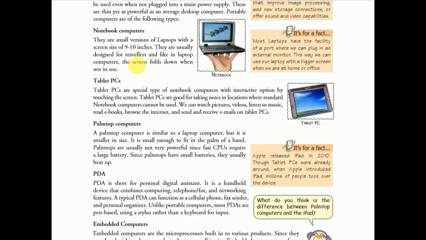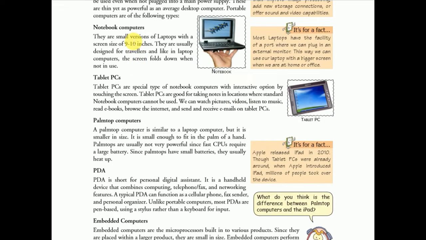Let's start. We will read about the portable computers. The first one is the notebook computer. They are a small version of a laptop with a screen size of 9 to 10 inches.